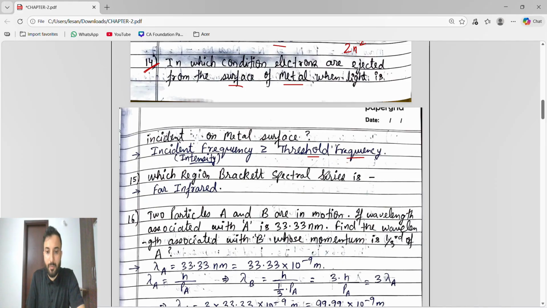Which region is the bracket spectral series in? It is far infrared.